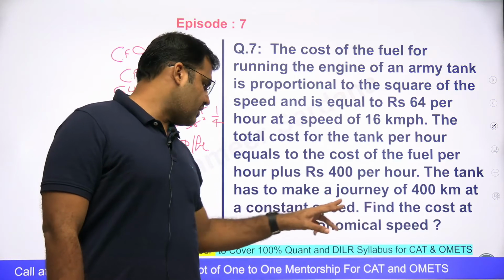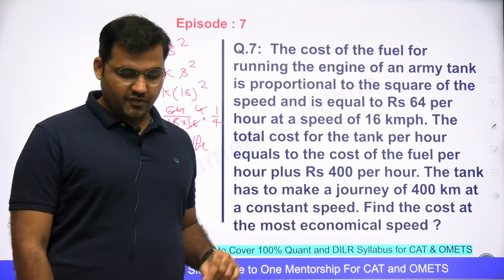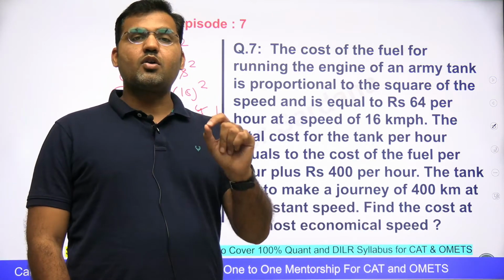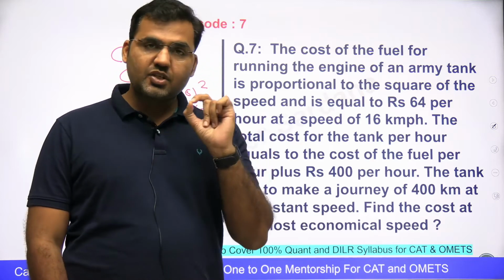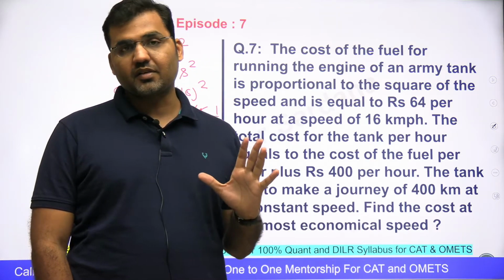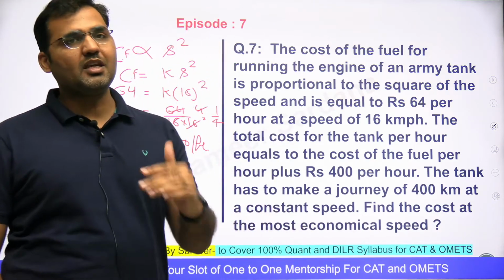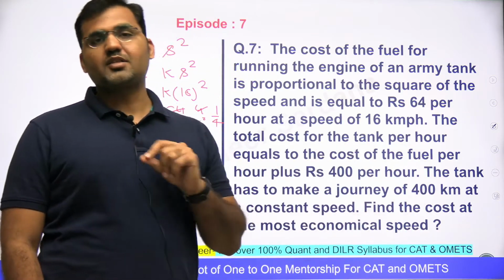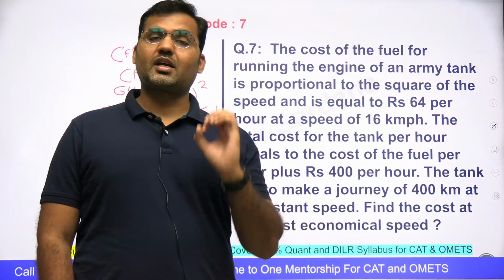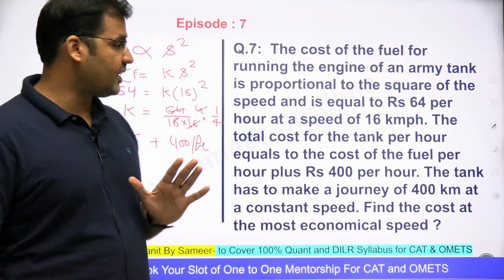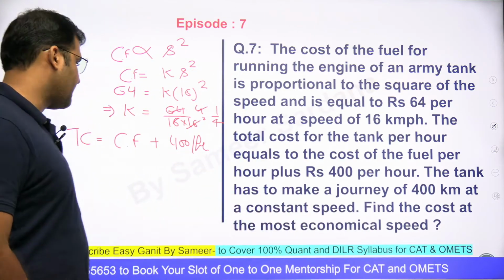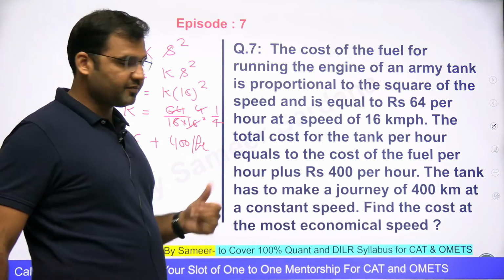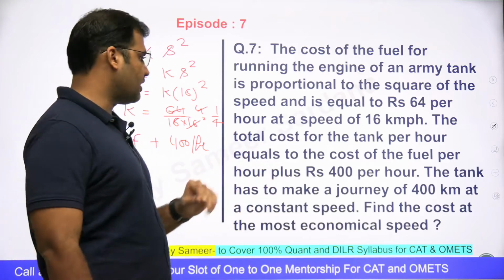We are supposed to find out the cost of the most economical speed. If I want the cost to be most economical, that means I want to spend as little as possible on the traveling. That means cost of traveling को हमें minimize करना है. क्यों? क्योंकि इकोनॉमिकल स्पीड का मतलब यही है जहां पे आपको खर्चा पैसा सबसे कम करना पड़े. That's the most economical speed, guys, right? So now let's say that the most economical speed is s, right? जिसमें हमारा खर्चा सबसे कम होगा.